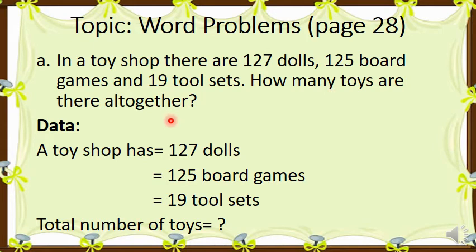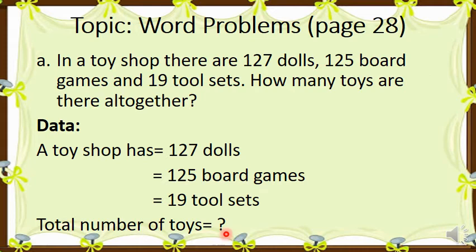How many toys are there there? The total number of toys is unknown, question mark. We will write it like this. How many toys are there means total number of toys, that is, how many toys in total were there, how many toys got collected together, so we have to find it. So the total number of toys is unknown. You will mark a question mark over here.